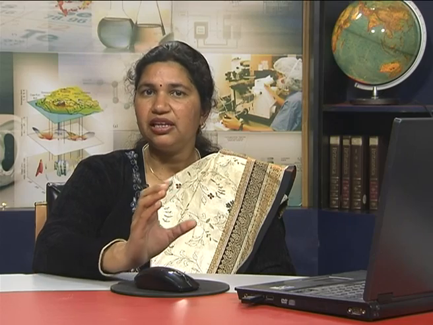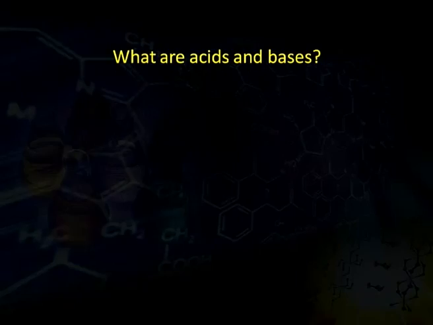Now, coming on to hard and soft acids and bases. When we study coordination chemistry, we find that there are certain ligands and metal ions, and we do not have any hydroxide ion or any proton or any oxide ion. Then how do we classify these compounds as acids and bases? So, here is the need to classify acids and bases as hard and soft. This is why we study hard and soft acids and bases.